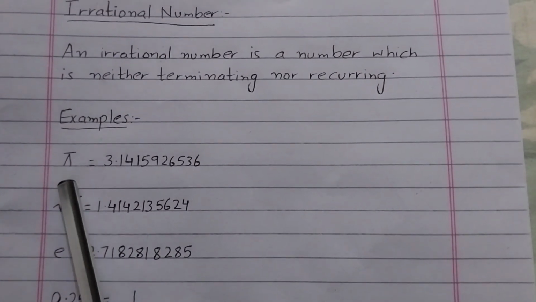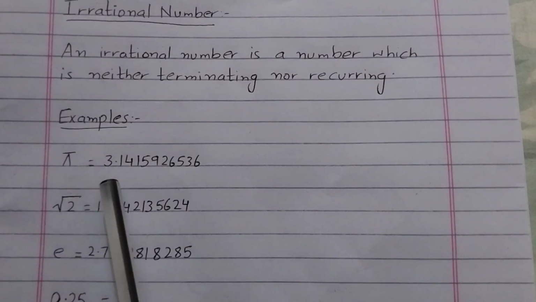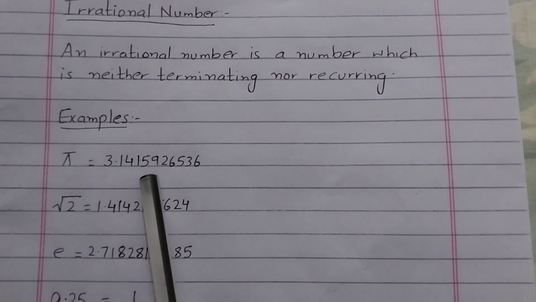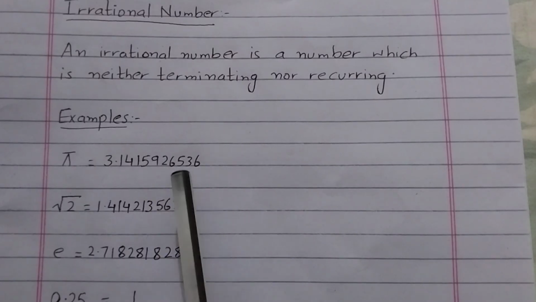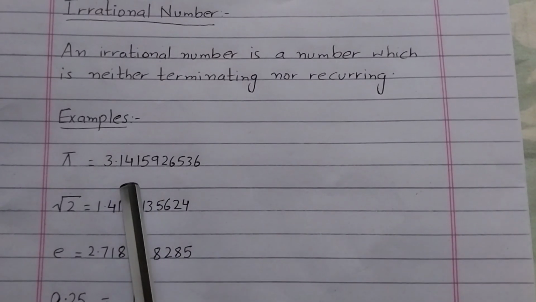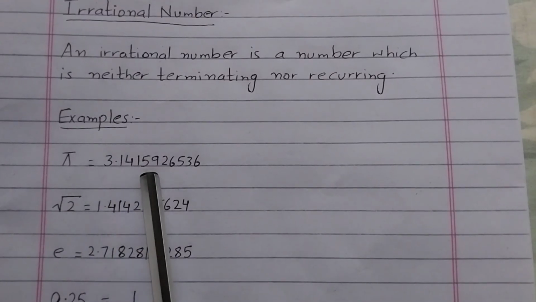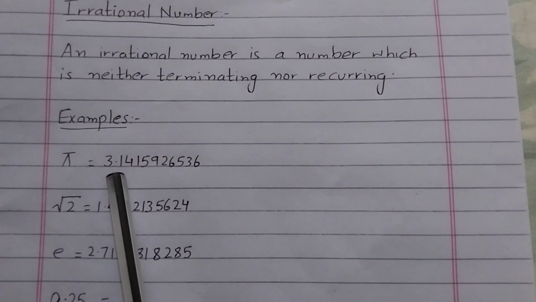The first example I'm considering for an irrational number is pi. Pi is equal to 3.141592656 and so on. This continues and goes on. Look at this decimal number. It's a decimal number because it has a decimal point in it.